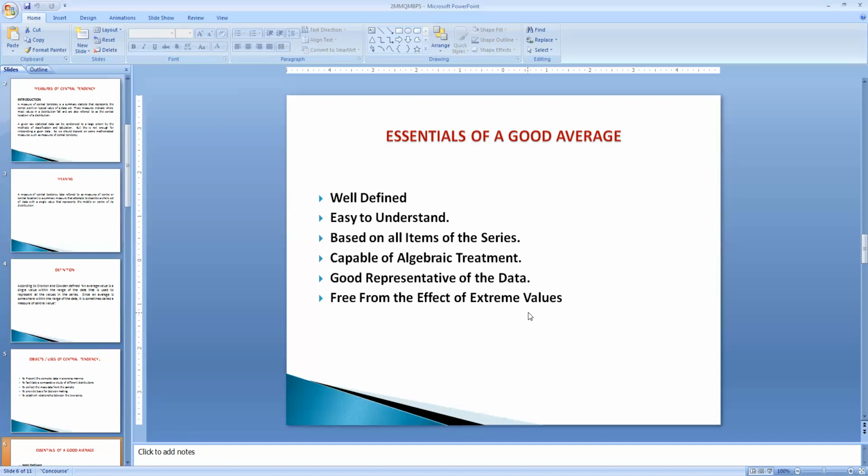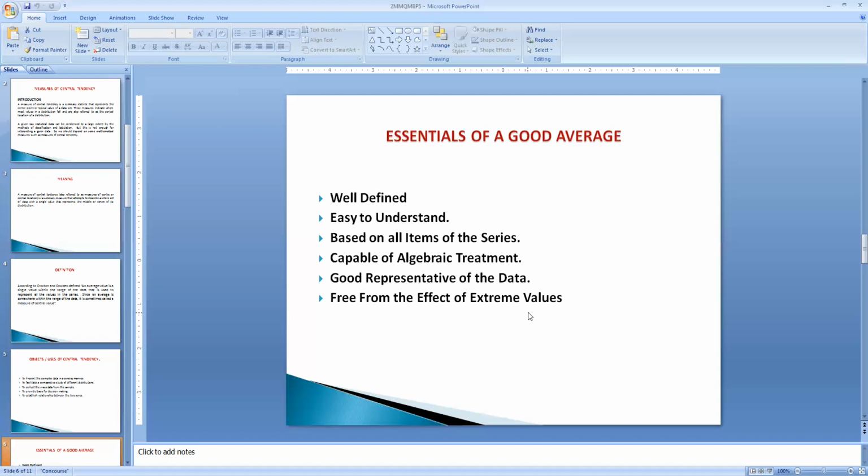The next one is that the average should be easy to understand. It should be very simple to calculate. So the investigators feel that no difficulty arises in determining the averages.